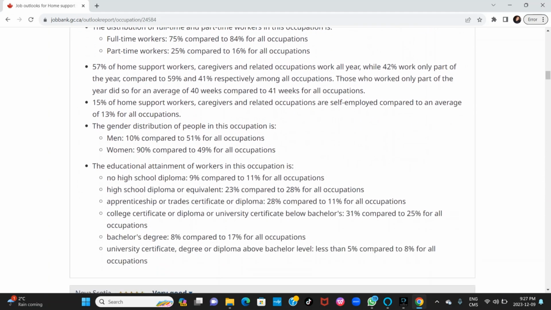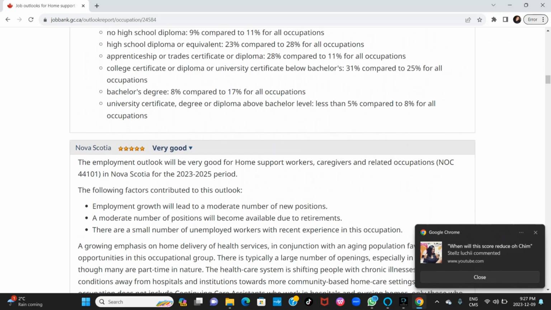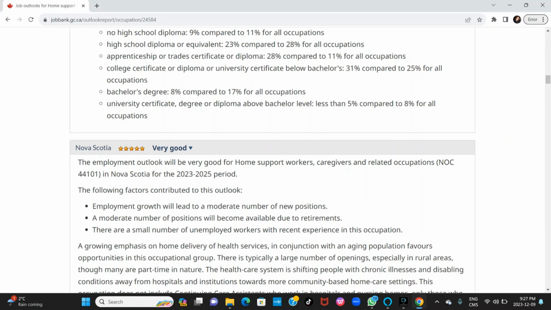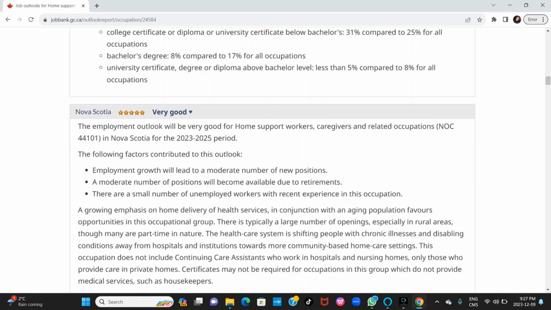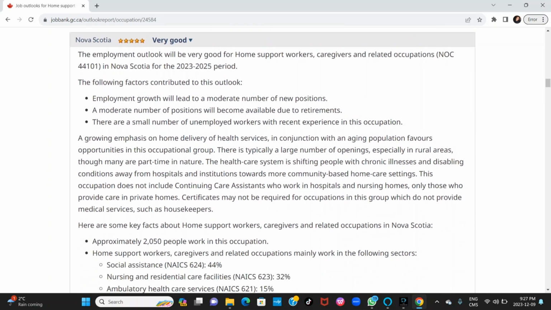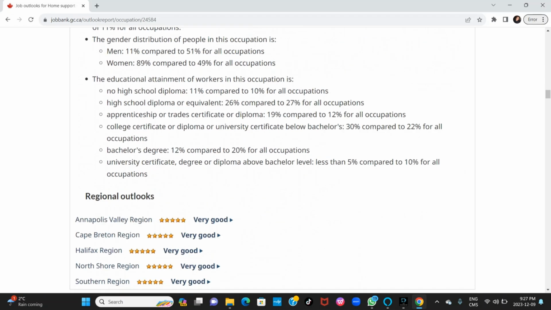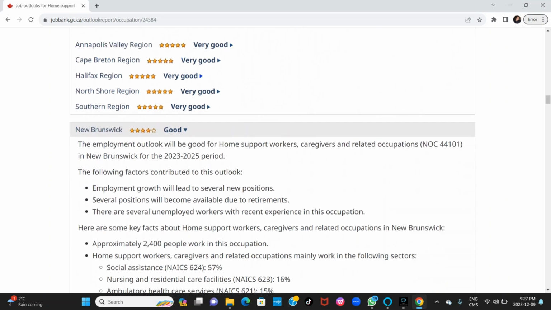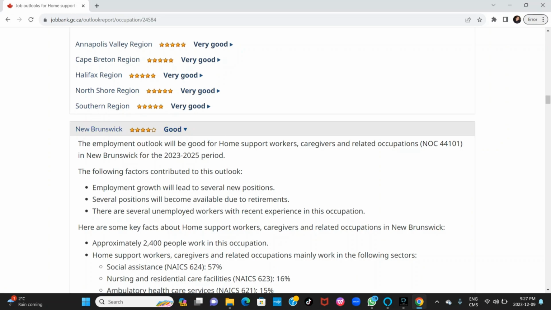And you scroll down. You can do this on your own though. Nova Scotia, very good. The employment outlook will be very good for home support workers, caregivers and all that. You scroll. These are the regional outlooks in Nova Scotia. New Brunswick is good.